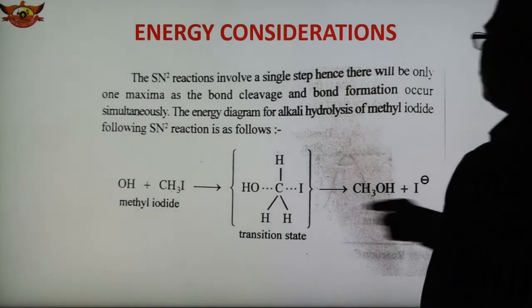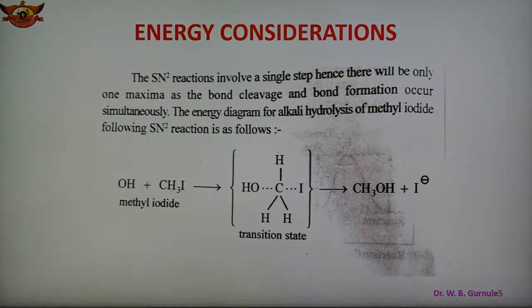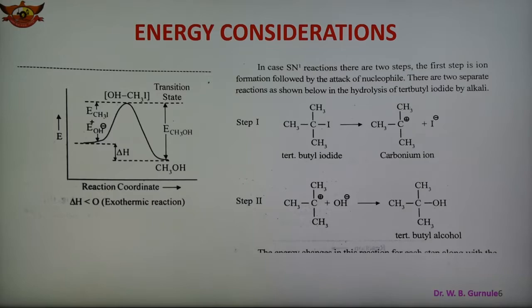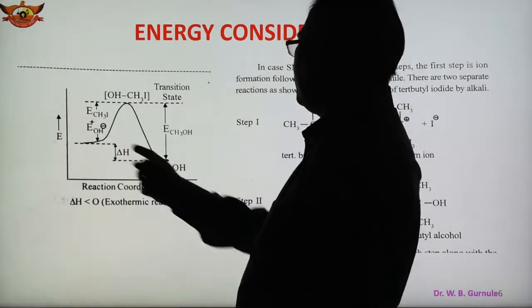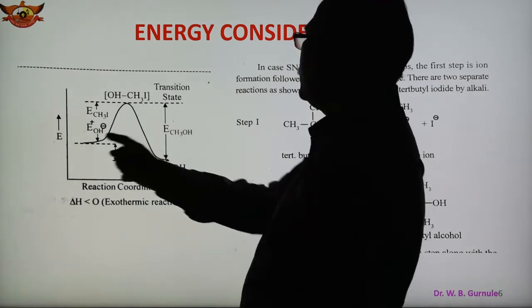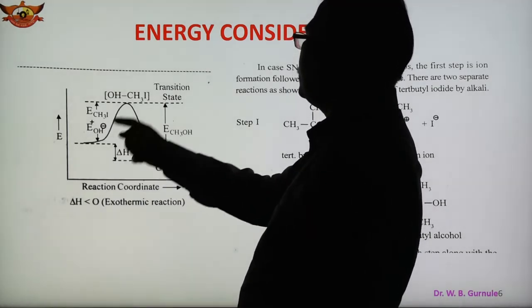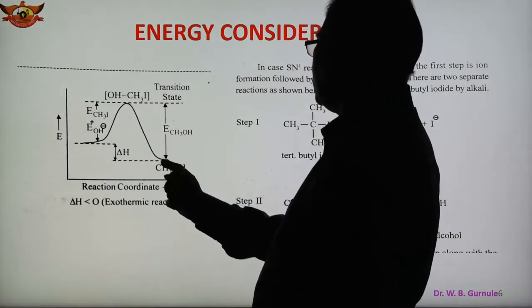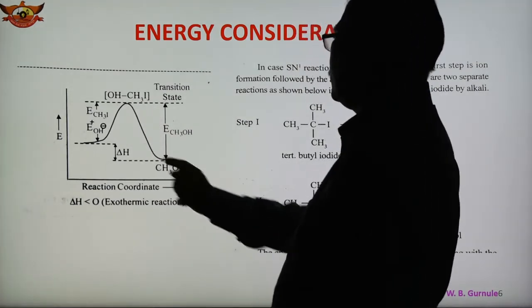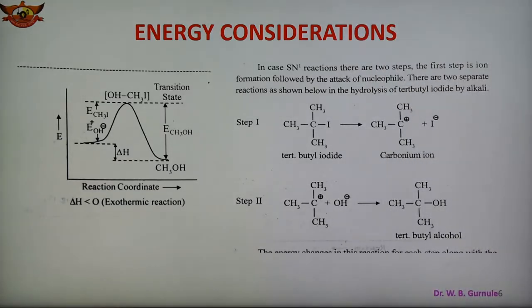So this is the one-step process of hydrolysis of methyl iodide, and this is the SN2 reaction, and the energy diagram is shown here. This is an exothermic reaction. Here is the reactant, methyl iodide, and here is the product, methyl alcohol, as hydrolysis takes place. This is the transition state, with higher energy, and then the energy decreases and we get the product. In this case delta H is less than 0, and therefore the reaction is exothermic.